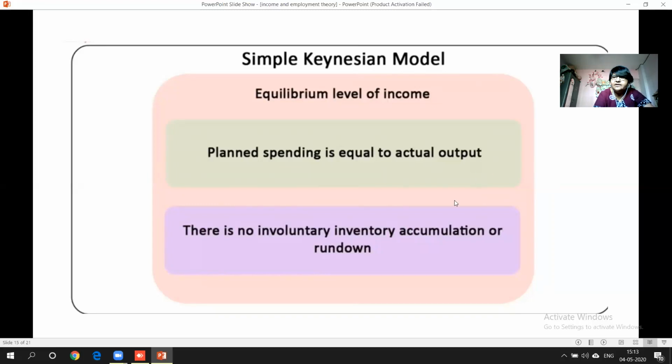Otherwise, what will happen? An imbalanced economy will result. There will be no balance. Now, there is no involuntary inventory accumulation or rundown. What does it mean? That means people might be thinking, generally, when we are talking about the market economy, that the forces of demand and supply determine the production and the market situation. Market situation means here I'm talking about production as well as consumption.